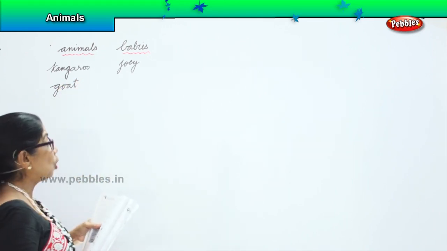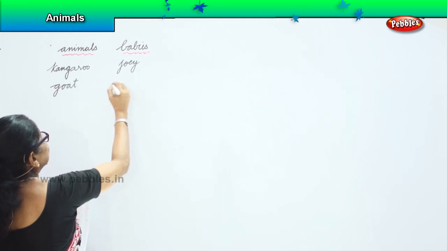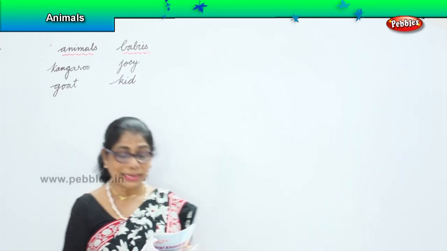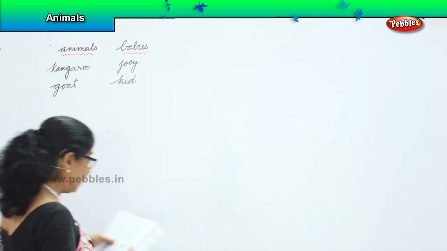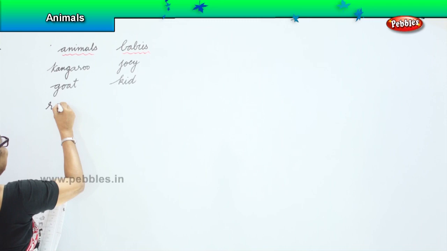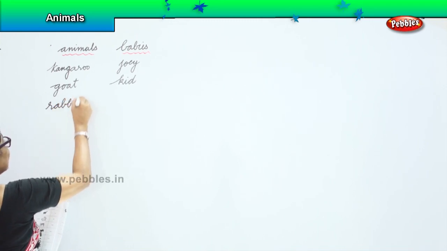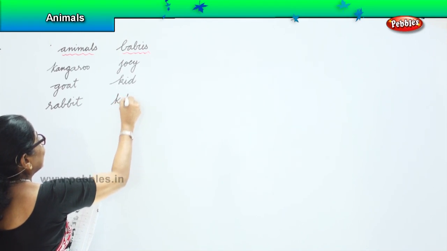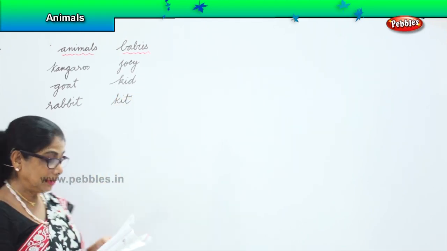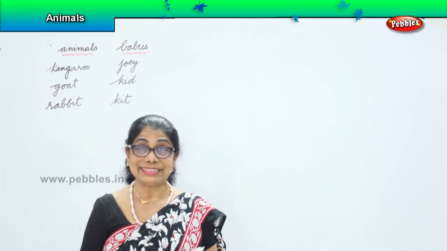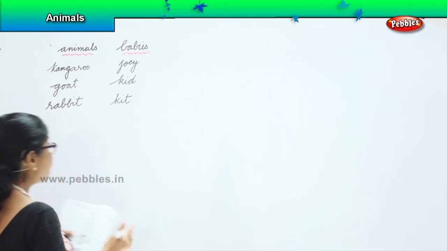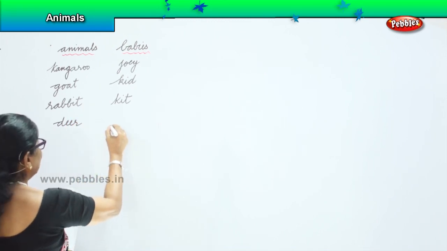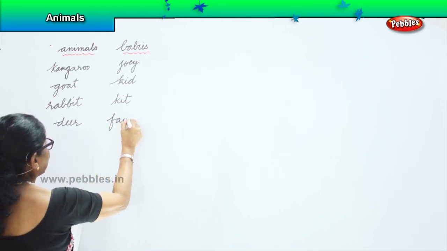A goat's baby is called a kid. And the rabbit's baby is called a kit. Deer. The young one of a deer is called a fawn.